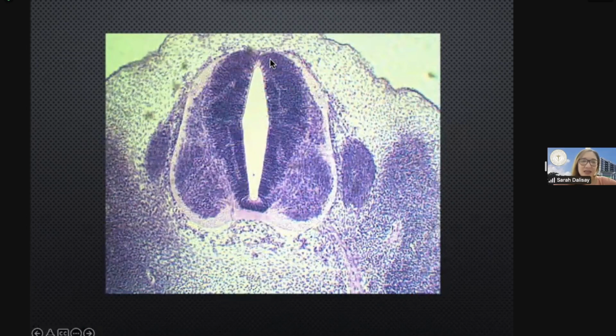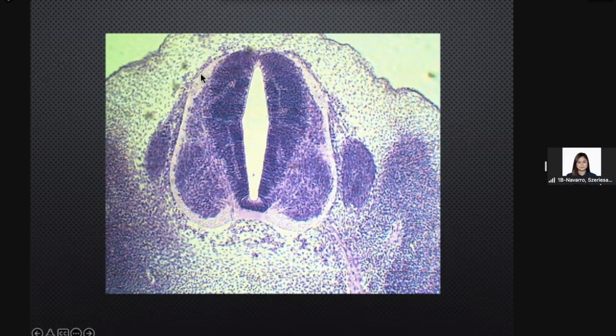Let's review. Please identify these layers surrounding the canal. Neuroepithelial layer. Okay, this layer here, or structure here. Mantle layer. Very good. How about this one?